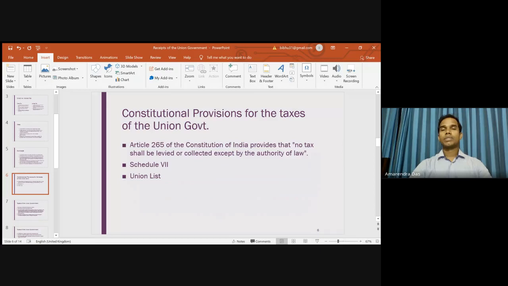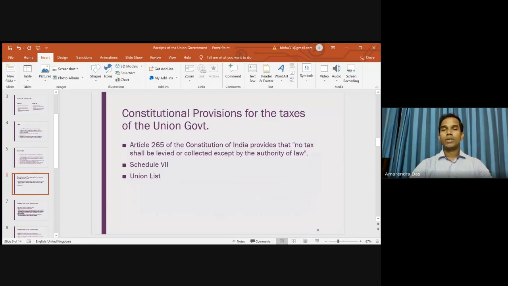That means the powers of the union government, the powers of the state government, and powers which are shared between states and center together. And you know that all the residual powers go to the union government. That means if nothing is mentioned in the Constitution, then that power is entrusted to the union government.